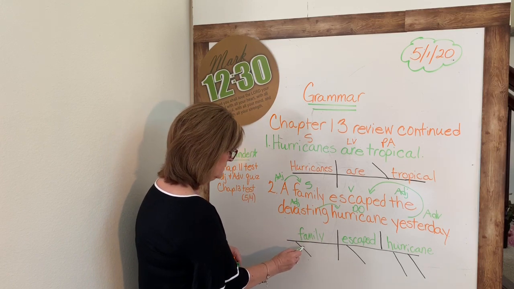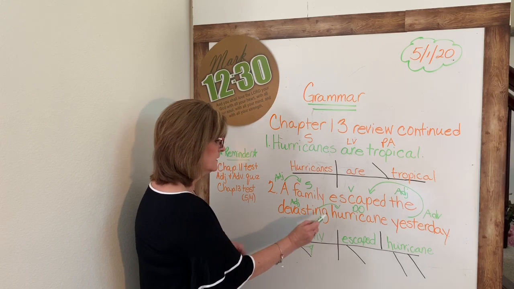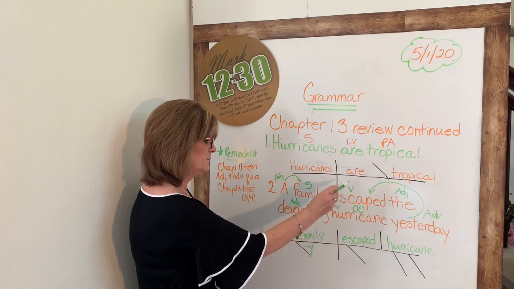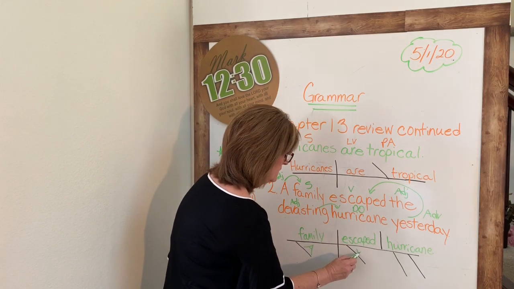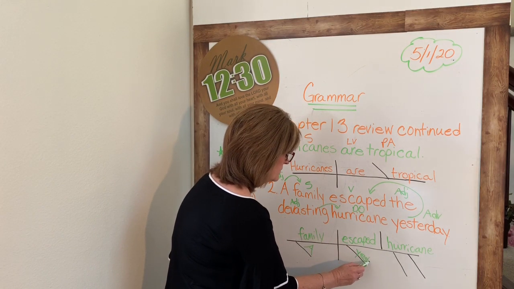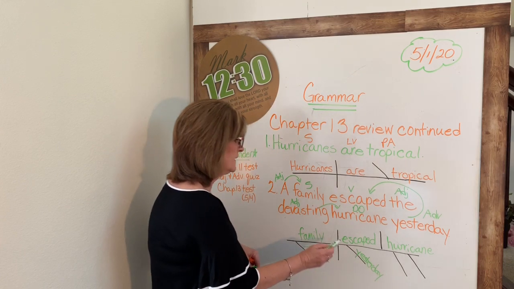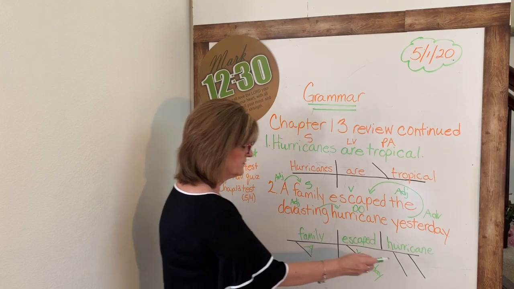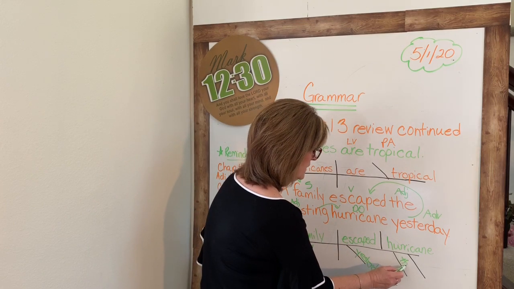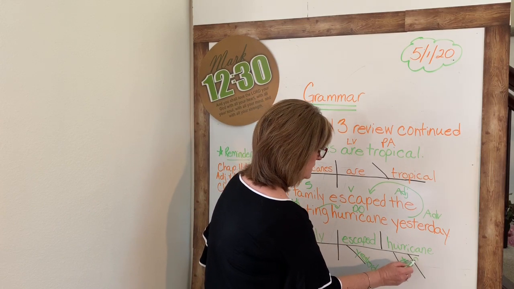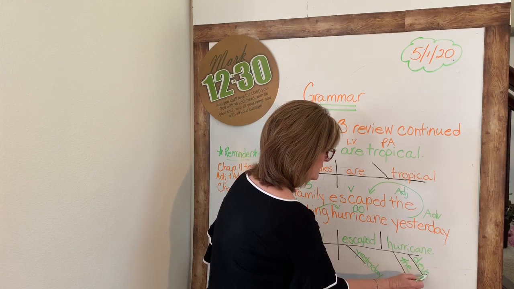A family, and escaped yesterday. And then the and devastating describe hurricane. The hurricane, devastating hurricane.